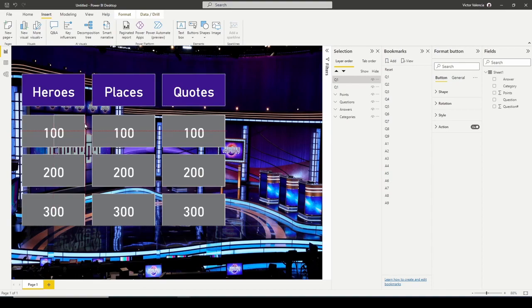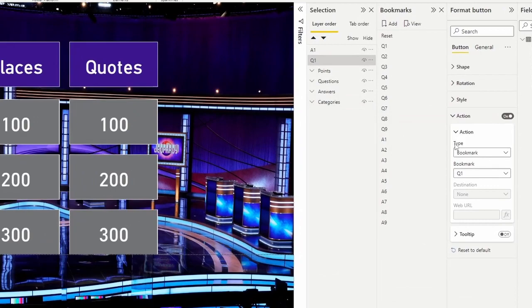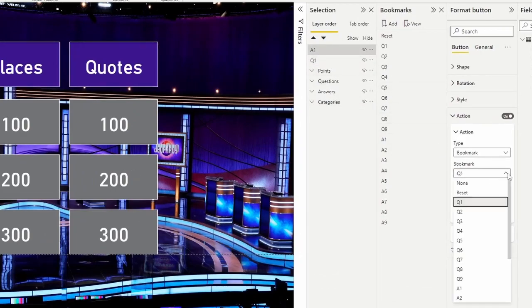And I'm gonna set this one on the right side. So now I have this one here, and I'm gonna name this one answer 1. Okay, so now I have answer 1 and question 1. Right, Q1 button belongs to Q1. Answer 1 button is gonna belong to answer 1 bookmark.